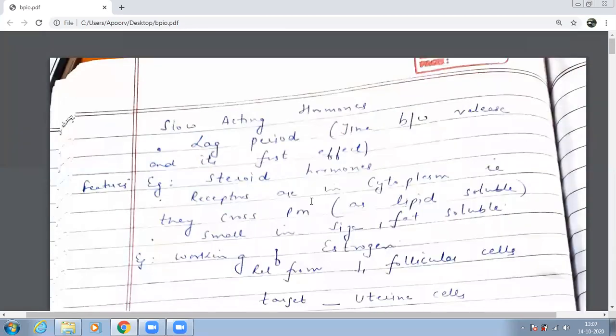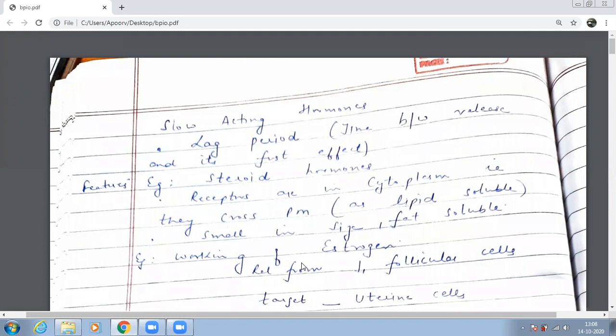See here, beta. On the basis of these 2 types, we also categorize them as slow-acting hormones and quick-acting hormones. Slow-acting hormones are those hormones which have to travel inside and reach the cytoplasm. Means first they have to cross the plasma membrane, and then because the receptors are present where? The receptors are present in the cytoplasm. So it takes time. After they are secreted, they go to the target organs. In target organs, they will go to target cells.